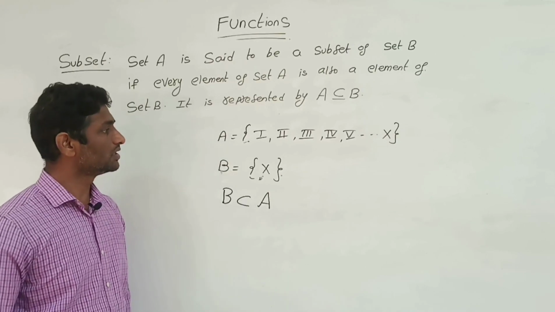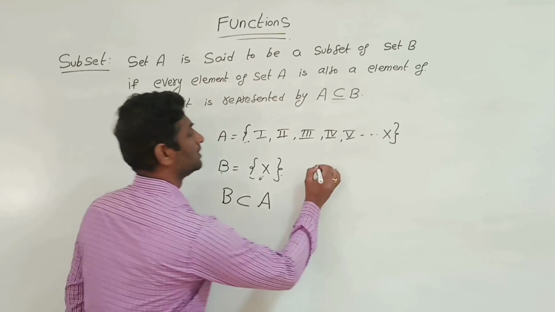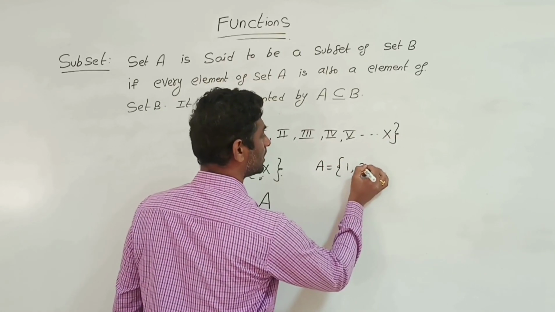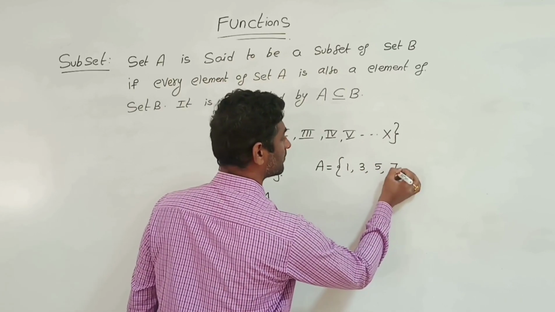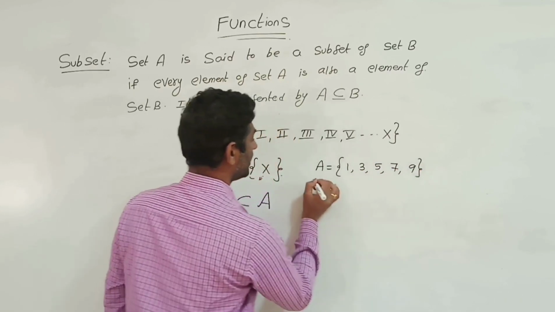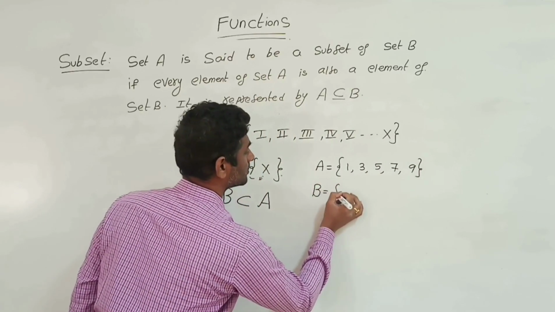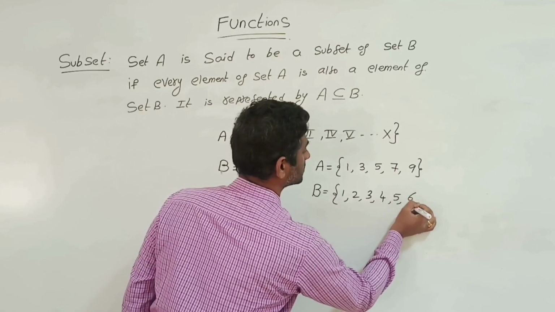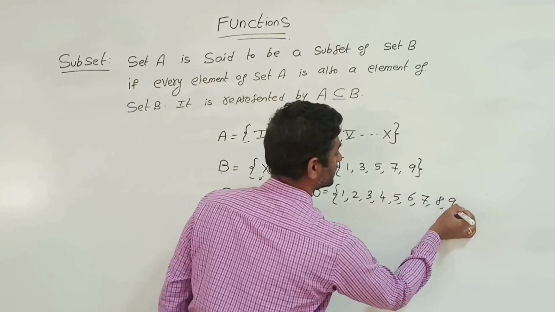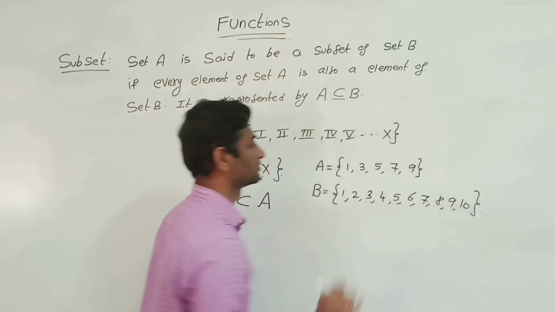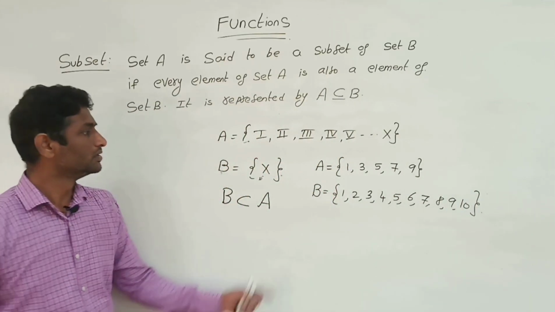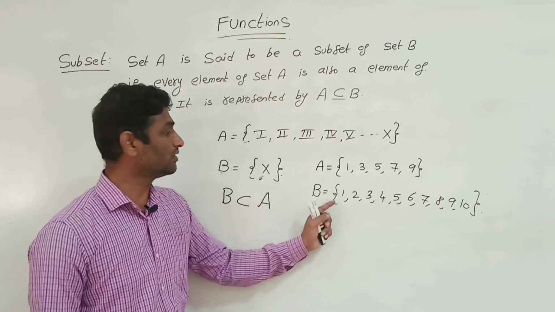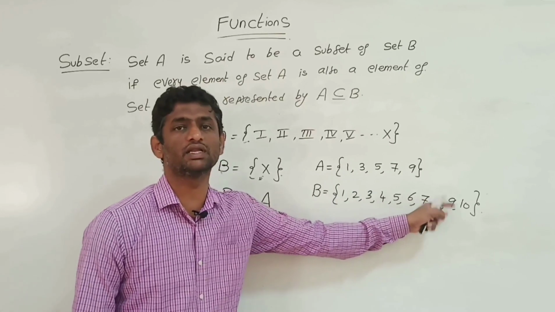So let me brief one more example. A is a set of 1, 3, 5, 7, 9. And B is another set: 1, 2, 3, 4, 5, 6, 7, 8, 9, 10.